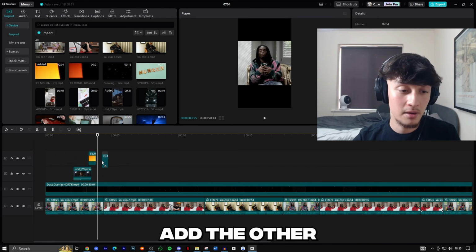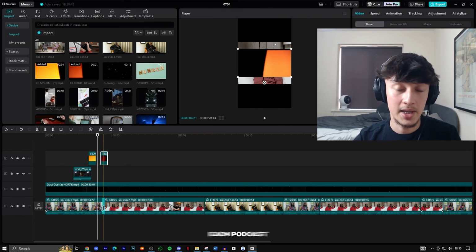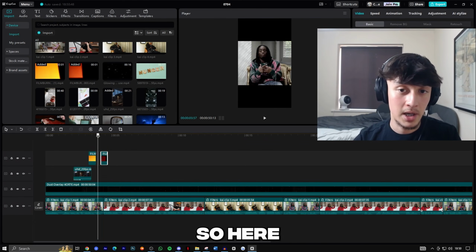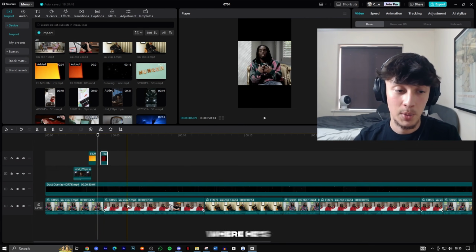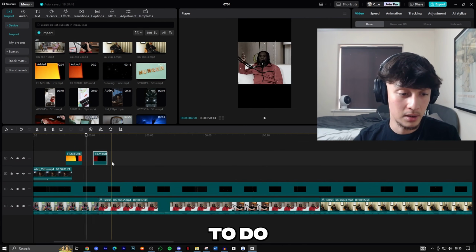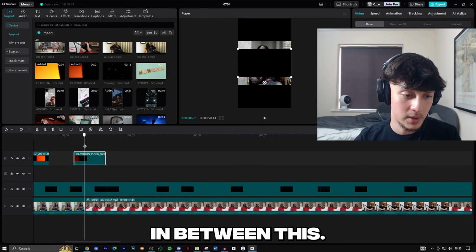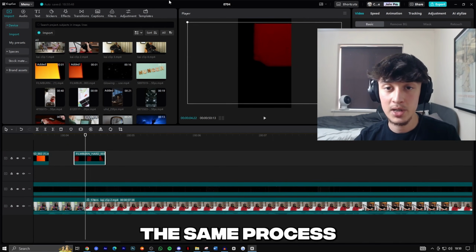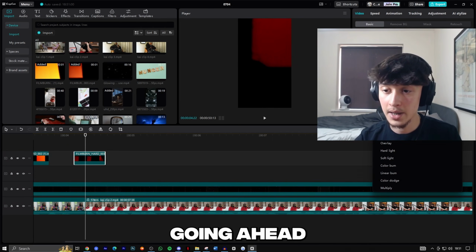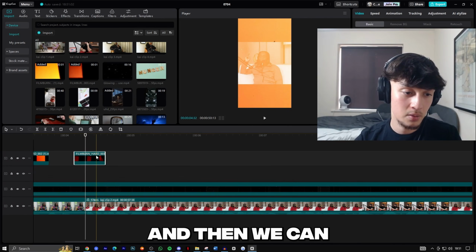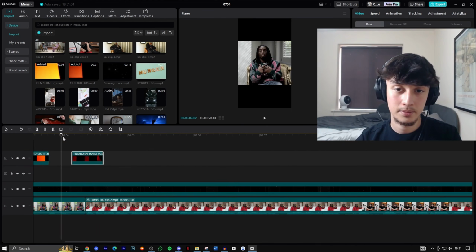Once you've applied this for your first clip, the stock footage and the film burn transition, you can now add the other film burn on top in between each podcast or video clip. So here we're switching from this podcast to the one where he's wearing red. So what we're going to do is add a transition in between this. And we're just going to copy the same process by scaling this up, adding a screen, and then we can play this back.